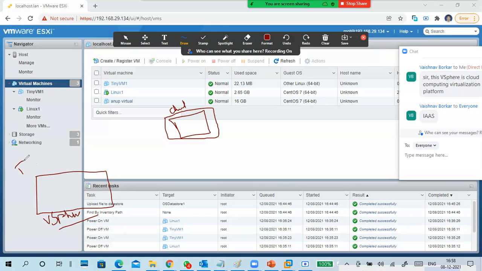This is my actual infrastructure, because I virtualized my servers using vSphere or any hypervisor. Any hypervisor you can use. Xen servers you can use, Hyper-V you can use, Proxmox you can use.